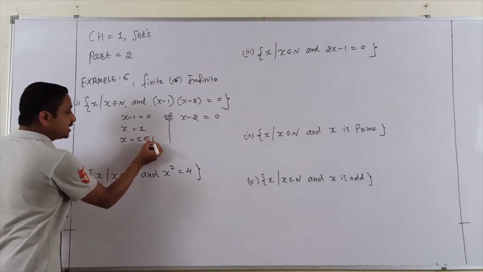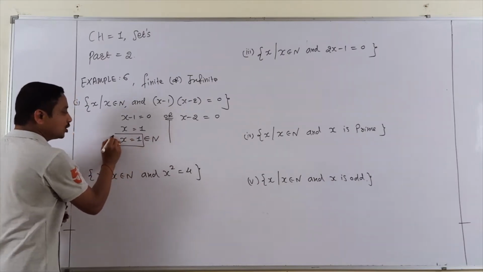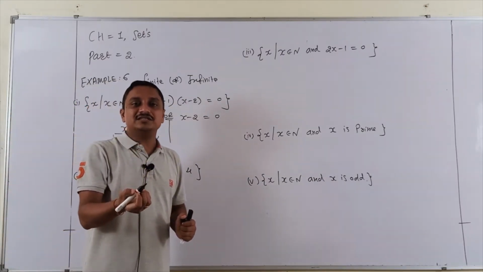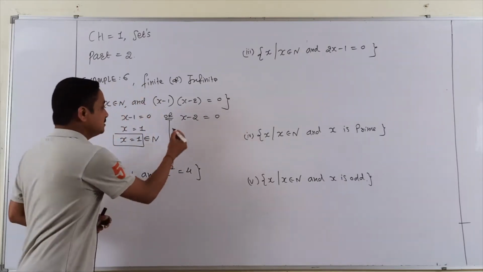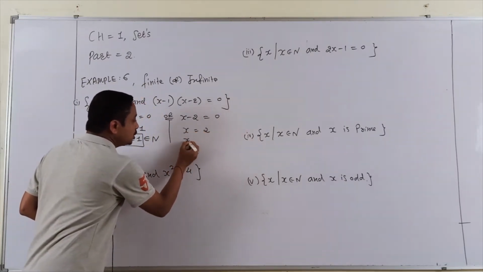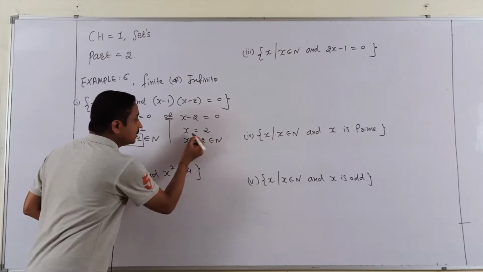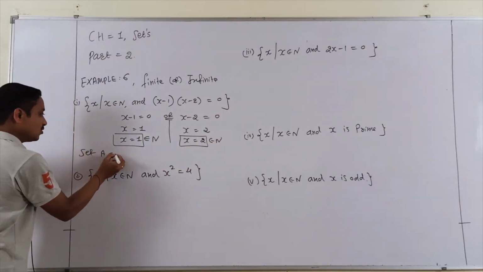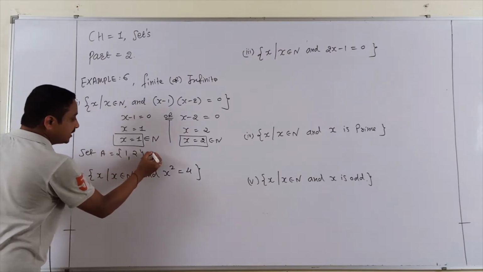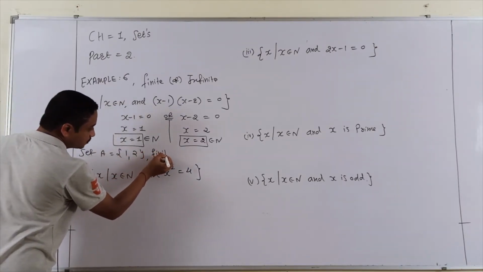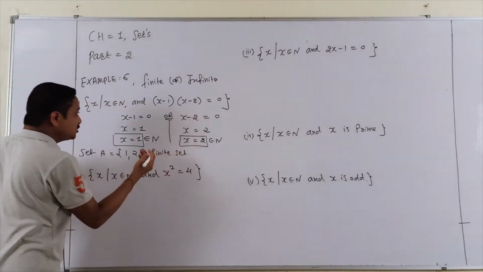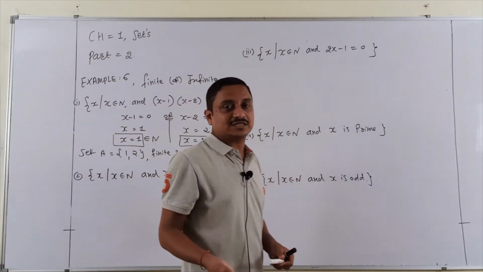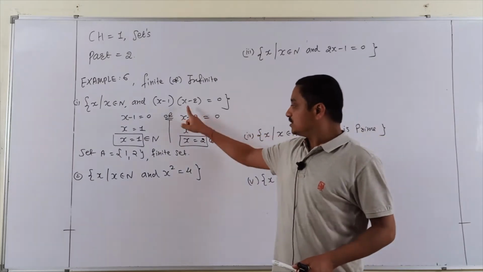Surely it is present in the natural numbers. Belongs to means it is a part of the set, as I explained already in the first part. Similarly here x is equal to 2. Sure, it is a natural number. It means here set A is ready. It is 1, 2 and it is a finite set. Students, you find that particular numbers for the first question, set 1, 2. So my first answer is what?